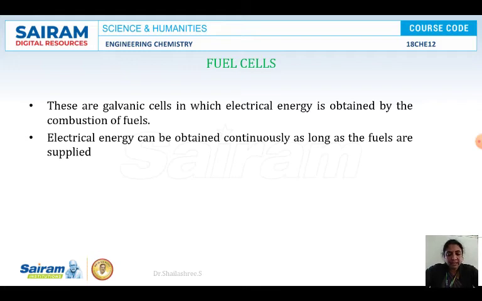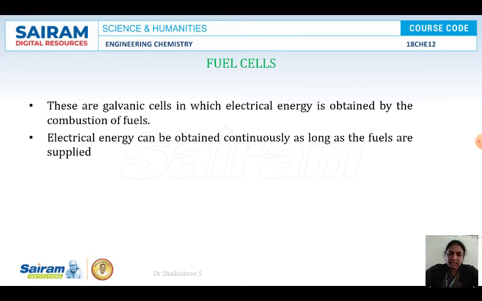Then high temperature fuel cells work at a range of around 500 to 1000 degrees centigrade. And at last, very high temperature fuel cells work above 1000 degrees centigrade. Like this, fuel cells are classified depending on the working temperature range, the electrolyte used, and the fuel used. In different ways the fuel cells are classified.